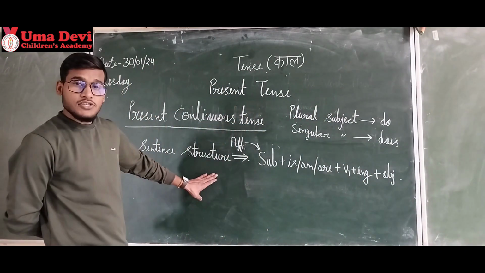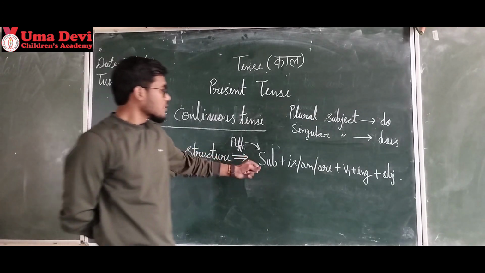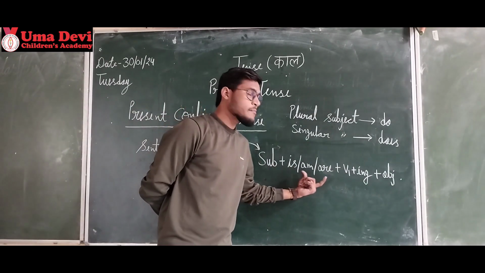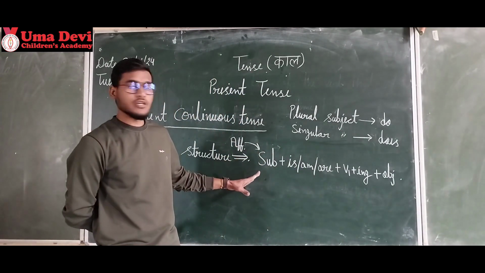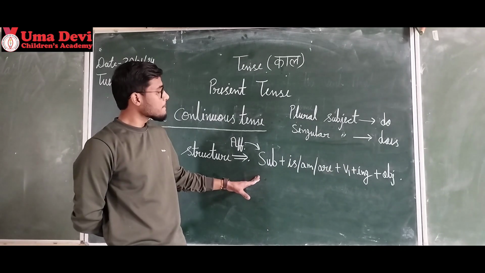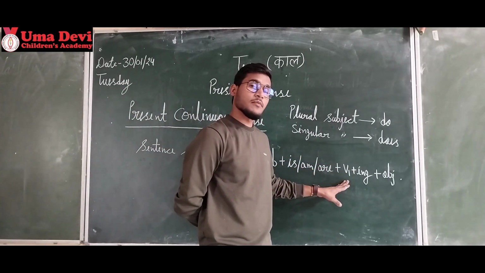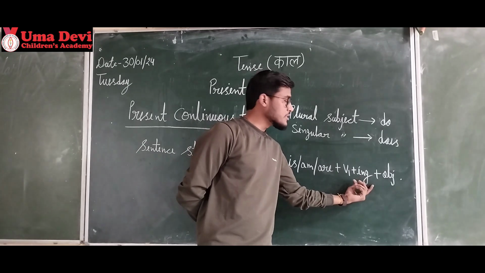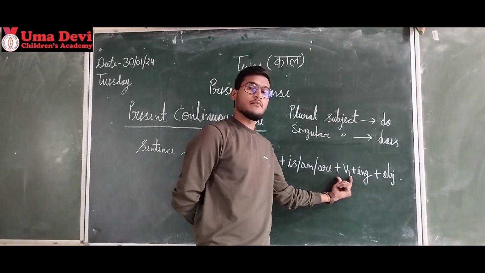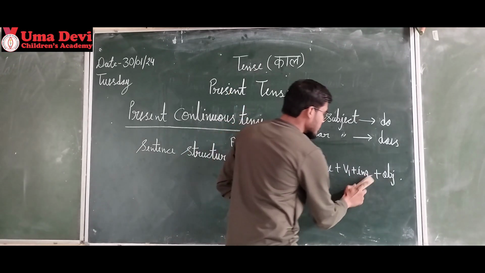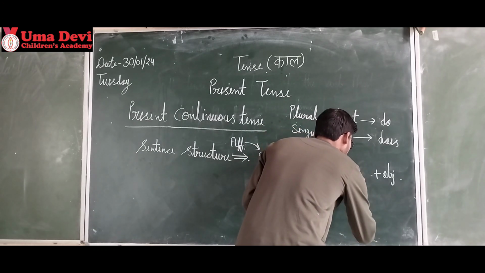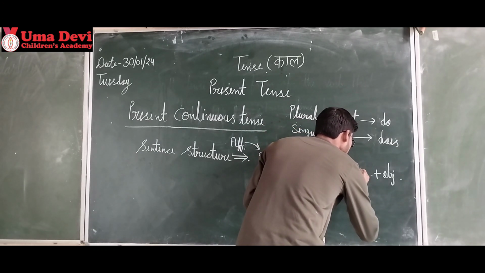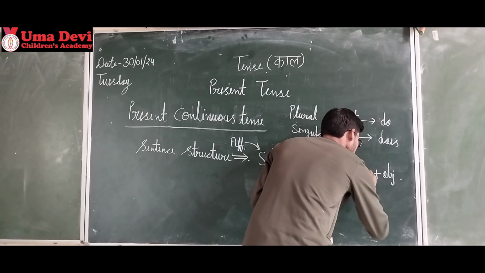Let's understand this structure. Subject plus is, am, are according to subject. Then first form of the verb. Then add ing to the first form of the verb. Or you can write this as V-ing. Okay, let it be like that, otherwise you will be confused.